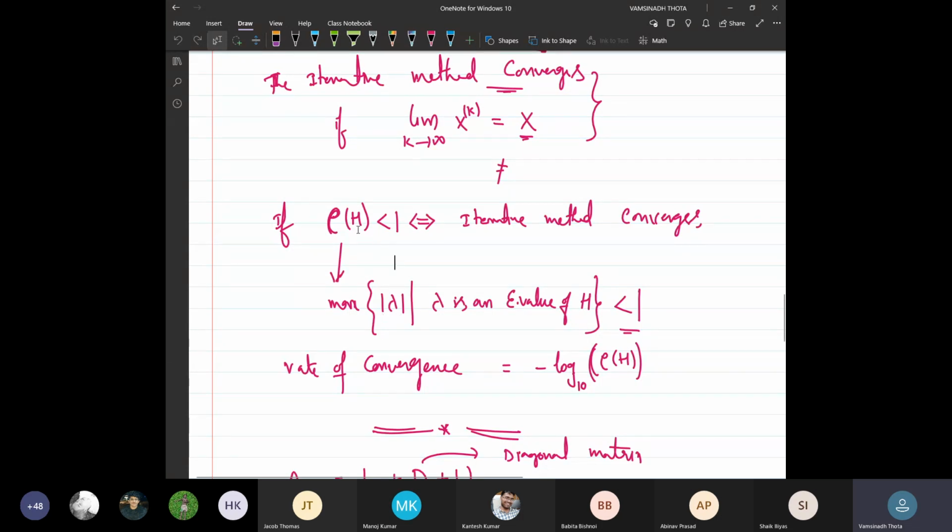H is a square matrix of order n by n, so you can evaluate the eigenvalues, and the maximum of their magnitudes must be strictly less than 1. Then the iterative method will definitely converge for that particular system. In fact, the iterative method converges if and only if the spectral radius is strictly less than 1.